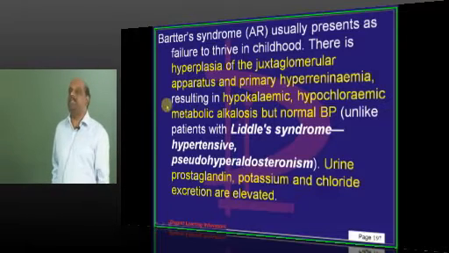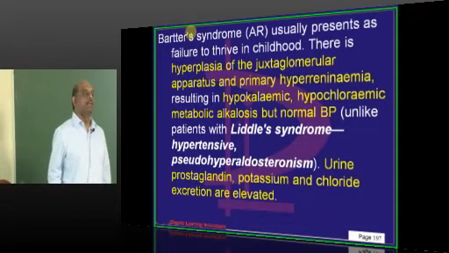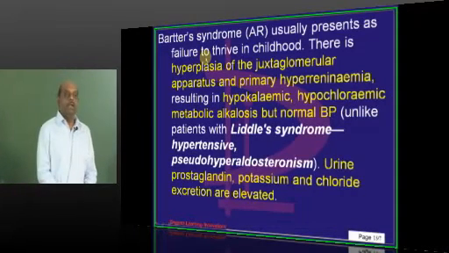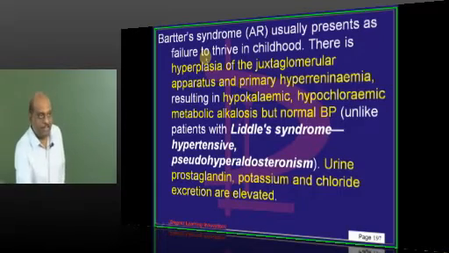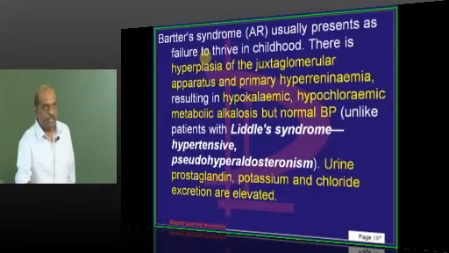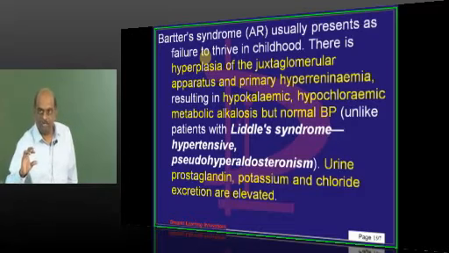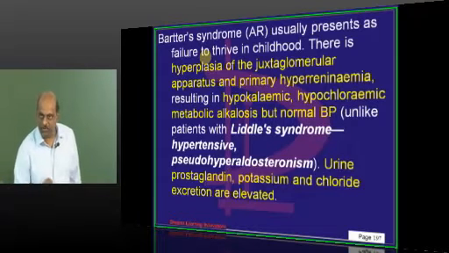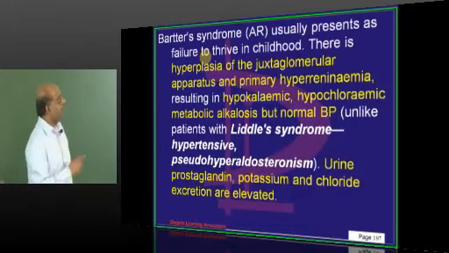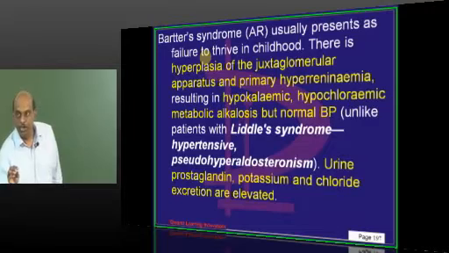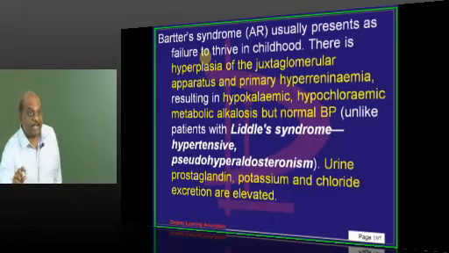Whereas in Liddle's it is not like that. In Liddle's, what is the main problem? Normally how will aldosterone work? It will go to the renal tubule and open up the sodium channel, causing sodium retention. In Liddle's people, though aldosterone is not there, those sodium channels are constitutively activated without the need of aldosterone.